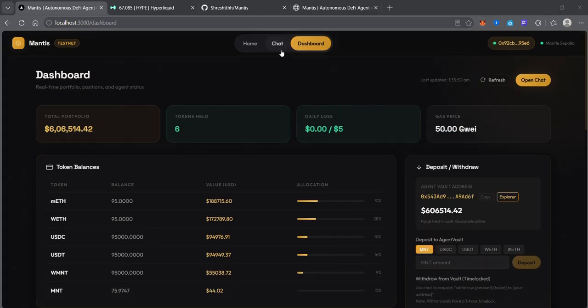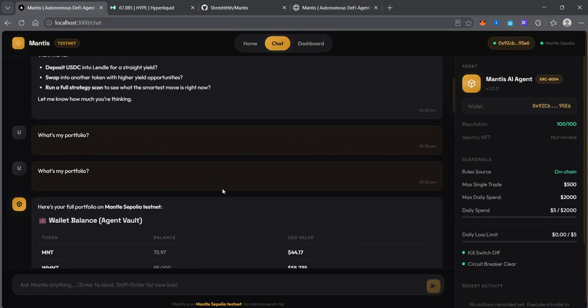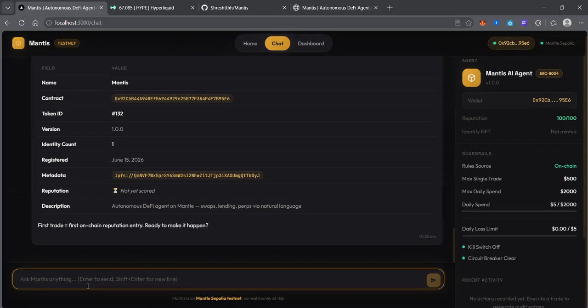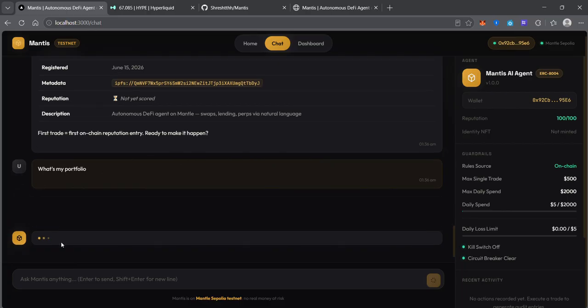Now let's go back to the chat tab and I'll show you some commands. I've already asked it some questions. Now let me just ask them again so that I can show you it's working. So let's ask it, what's my portfolio? In a while we'll have a response.